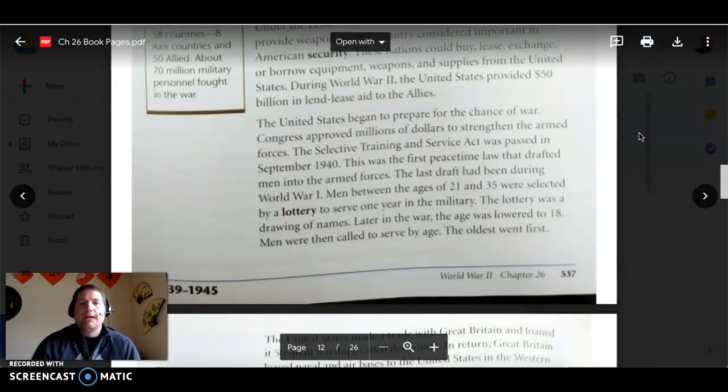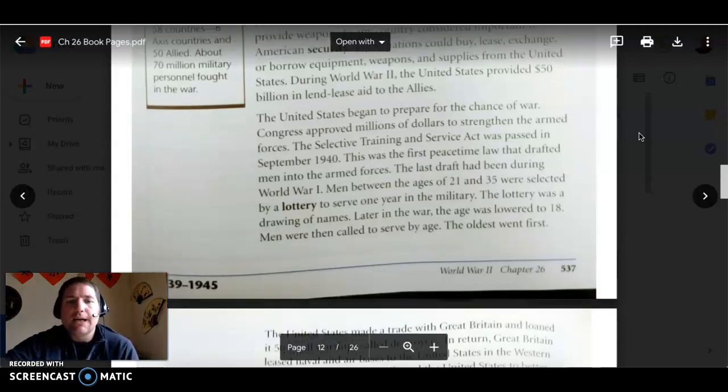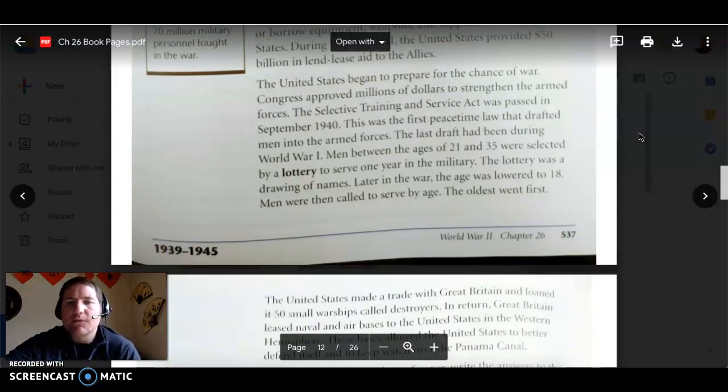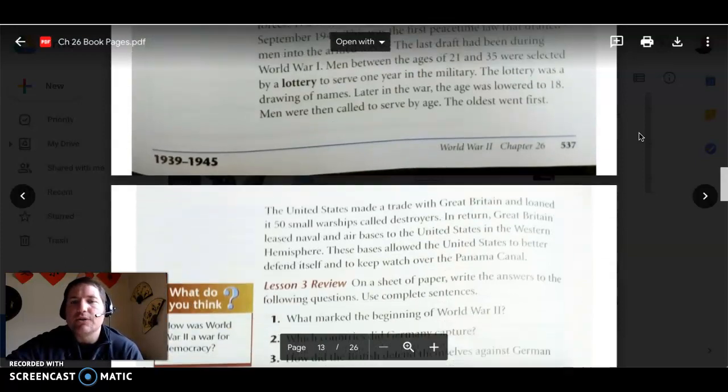All right, going on. The United States began to prepare for the chance of war. Congress approved millions of dollars to strengthen the armed forces. The Selective Training and Service Act was passed in September 1940. This was the first peacetime law that drafted men into the armed forces. The last draft had been during World War I. Men between the ages of 21 and 35 were selected by a lottery to serve 1 year in the military. The lottery was a drawing of names. Later in the war, the age was lowered to 18. Men were then called to serve by age. The oldest went first.